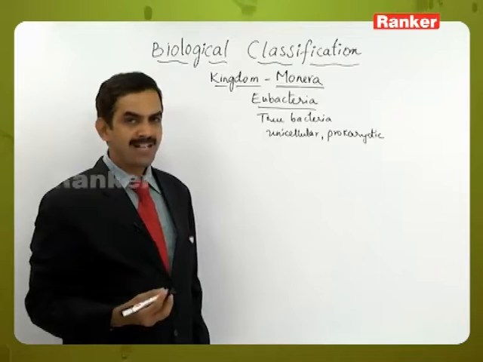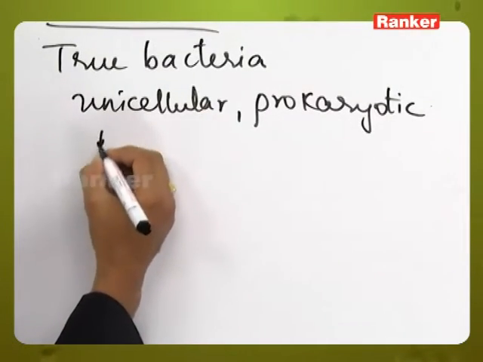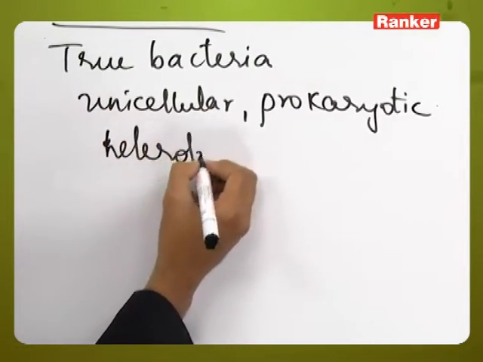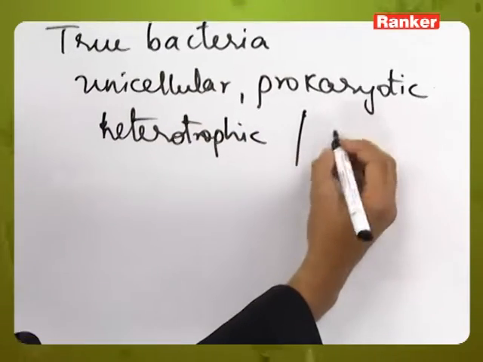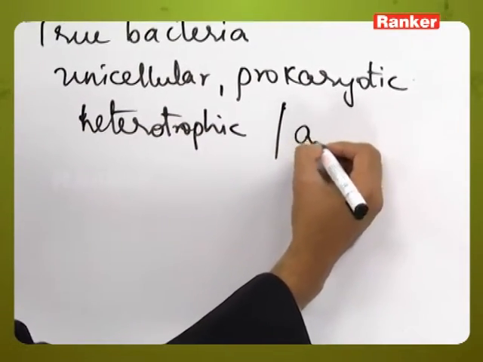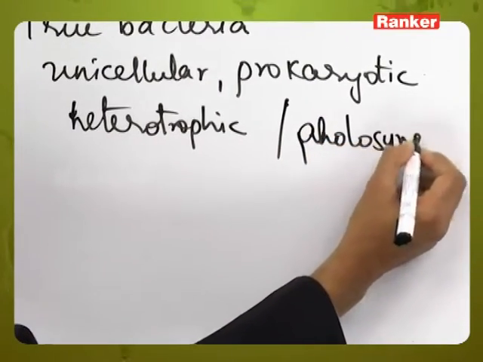Some of these bacteria are photosynthetic, but the majority of them are heterotrophic, but few of them are autotrophic, that is photosynthetic in their nature.